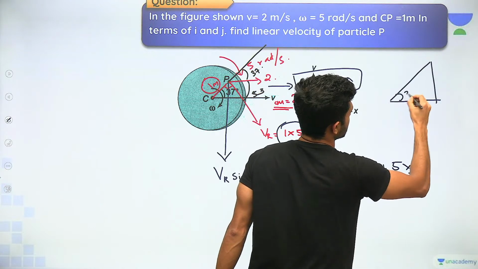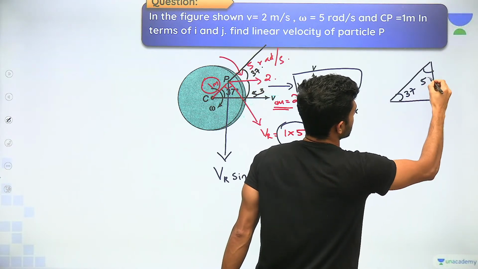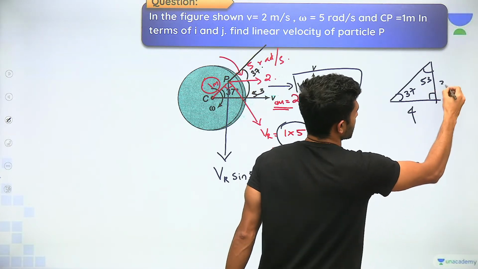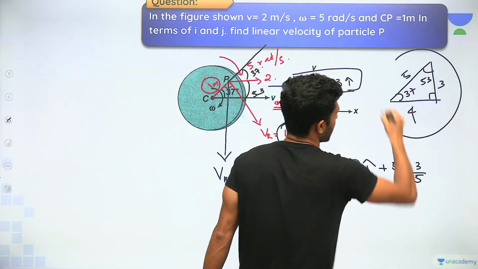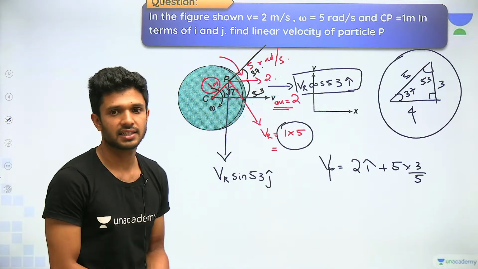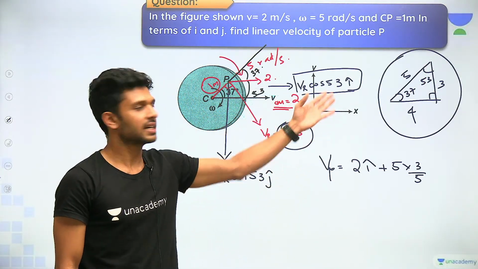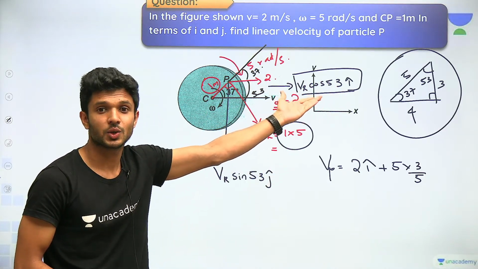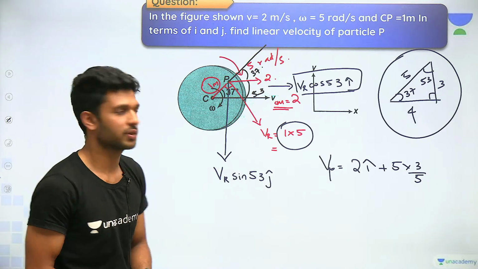37, 53. This is a 37 degree triangle. This is 53. This is 90. Okay, opposite to 53 we have 4, and 3 and 5. So this angle, 37, 53 and 90 degree, is the angle of a right angle triangle of 3, 4, 5. Okay, so learn this by heart, because you will come across this 53 and 37 in many of the problems.